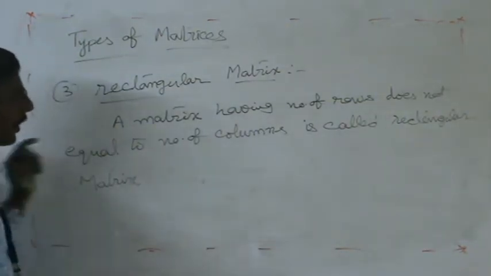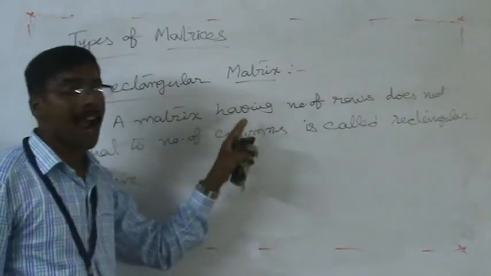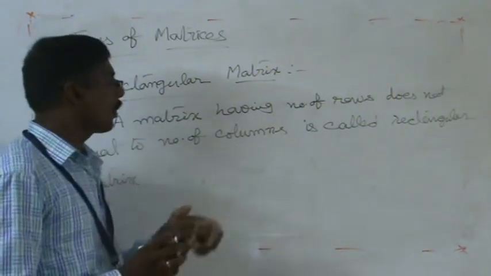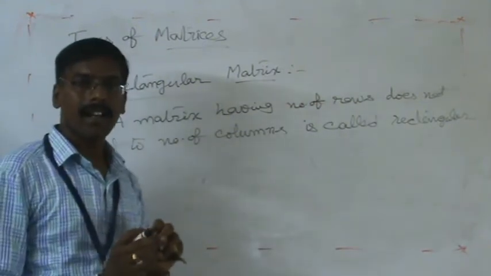So here the definition of rectangular matrix means a matrix having number of rows does not equal to number of columns is called a rectangular matrix.